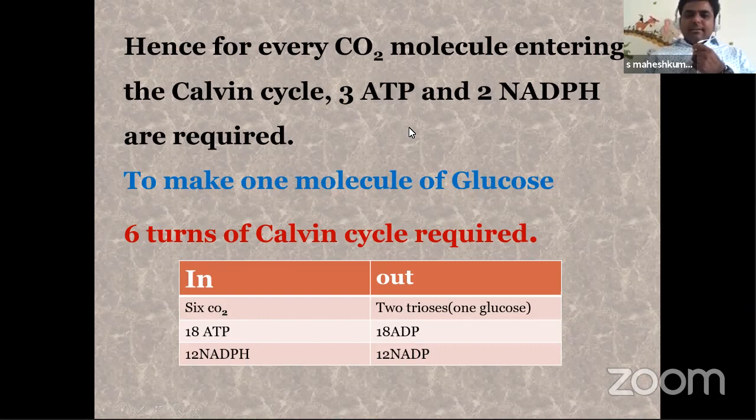If the cycle runs 6 turns, how many ATPs and how many NADPH are needed? To prepare one glucose molecule, 18 ATPs and 12 NADPH. 6 into 3 is 18, and 6 into 2 is 12 NADPH, required for completing the Calvin cycle to prepare one glucose molecule. That we completed in the webinar 3 session.